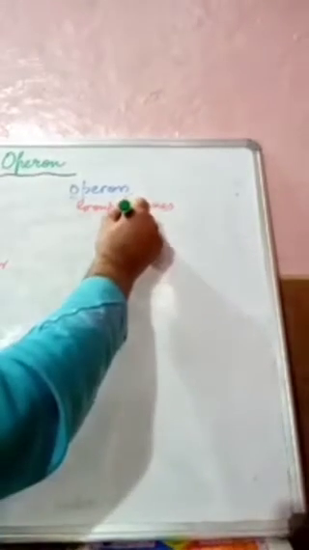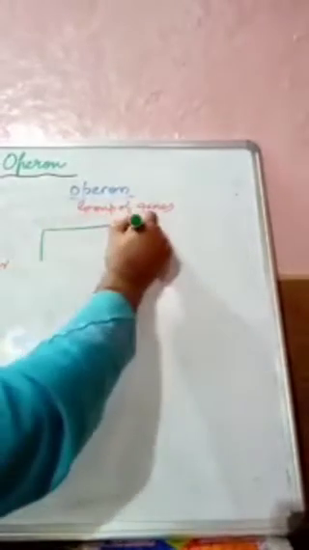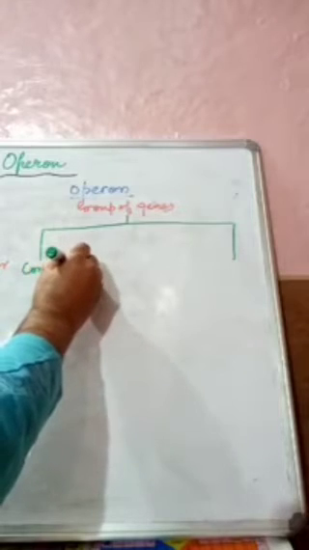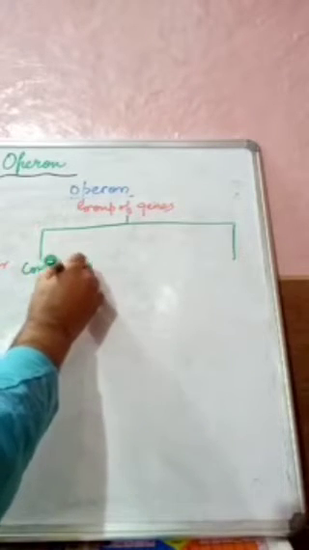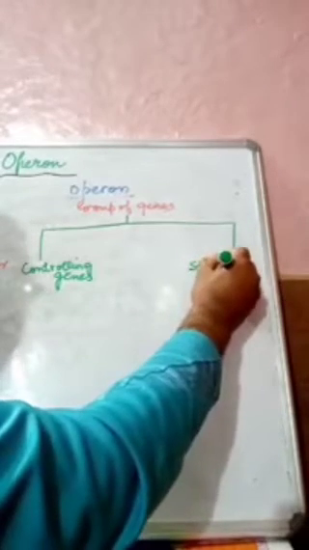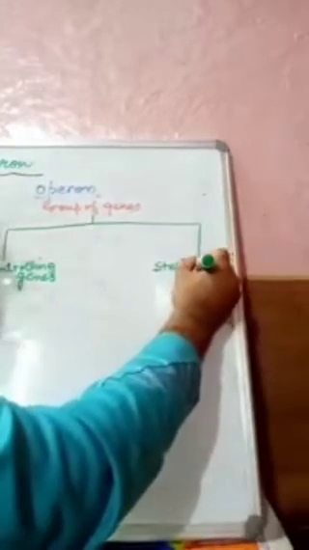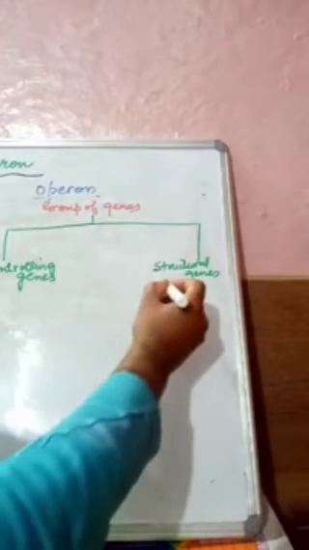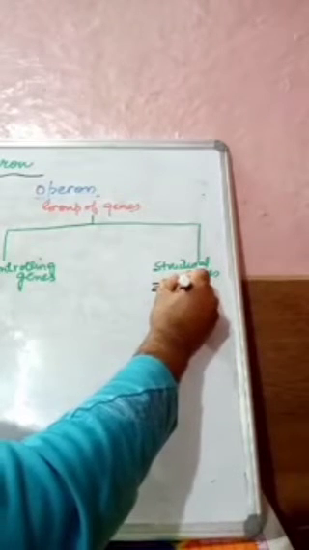One we call controlling genes, the other is structural genes. Structural genes are mainly of three types: Z, Y, and A.